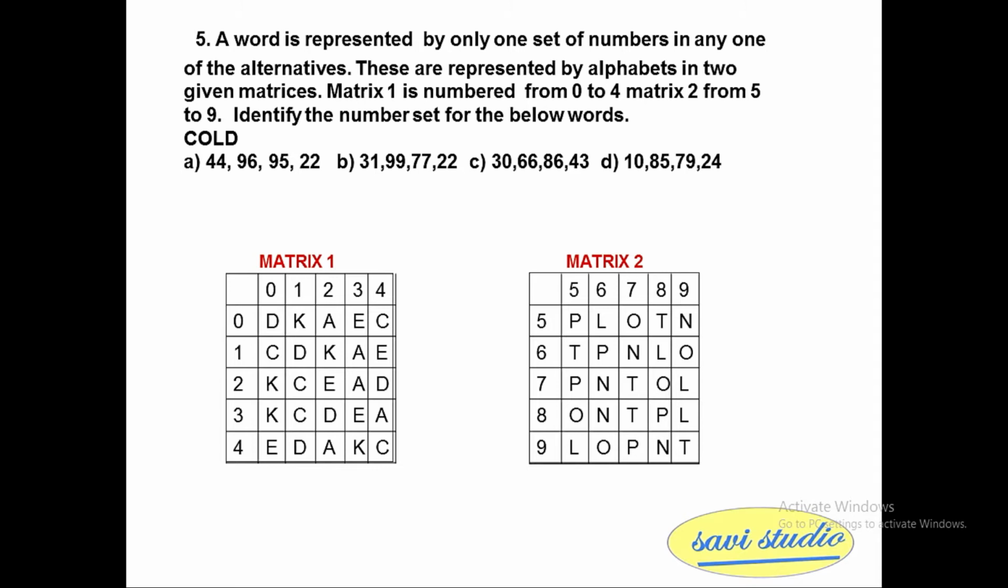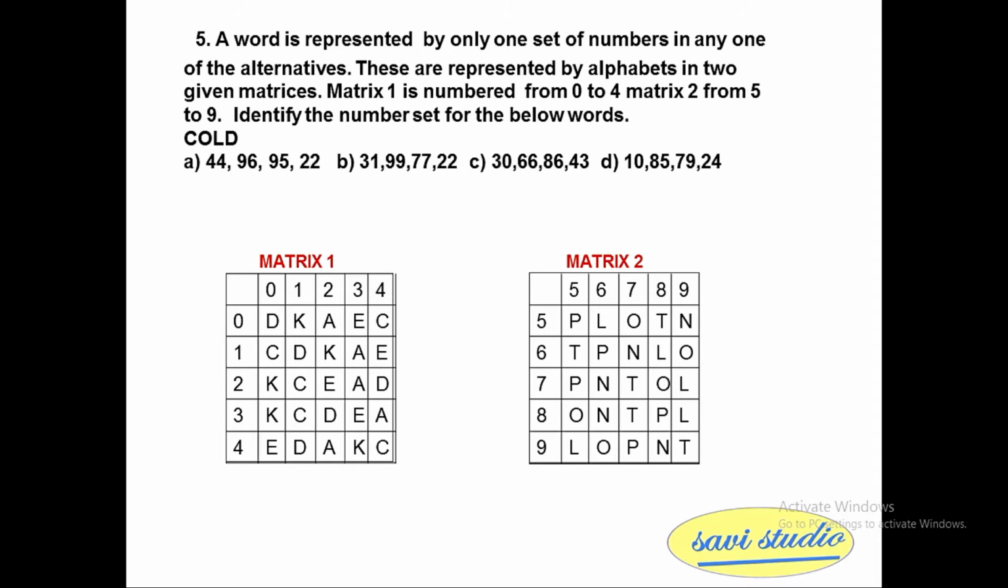A word is represented by only one set of numbers in any one of the alternatives. These are represented by alphabets in two given matrices. Matrix 1 is numbered from 0 to 4, matrix 2 from 5 to 9. Identify the number set for the below word. The word is cold. The options are A 44, 96, 95, 22.